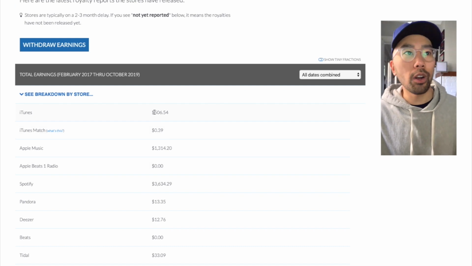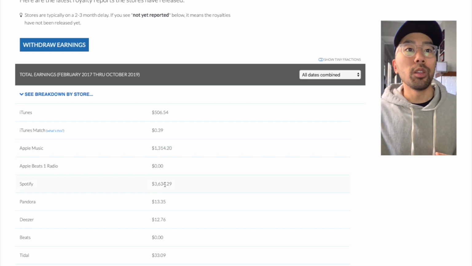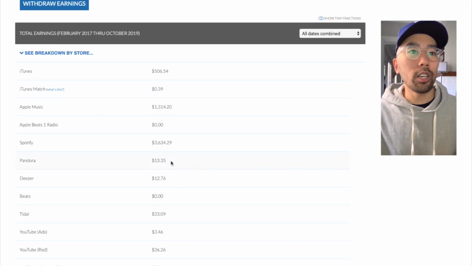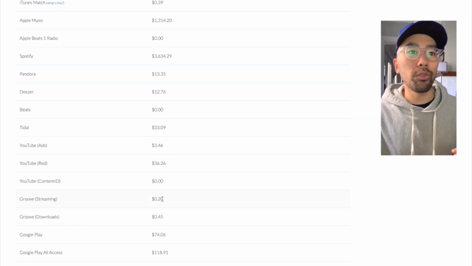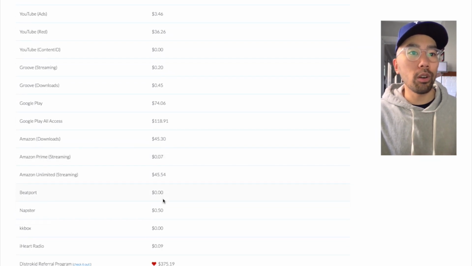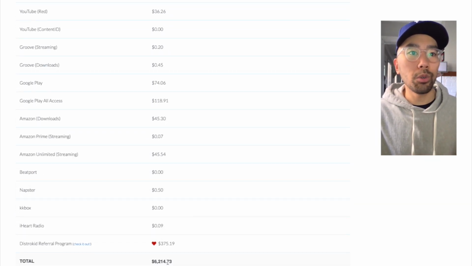If you want to break that down even further, it's going to show you exactly which stores you're generating this revenue from. iTunes, $506, Apple Music, $1,314. The bulk of my revenue is coming from Spotify, $3,634. And you can see down here, it shows you all the breakdowns for all the different streaming platforms that we have, which totals $6,214.